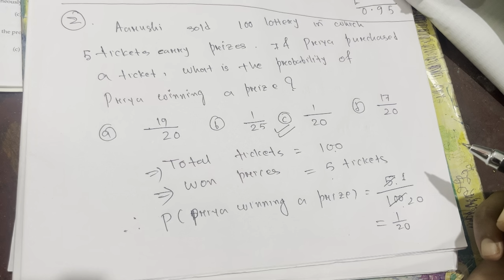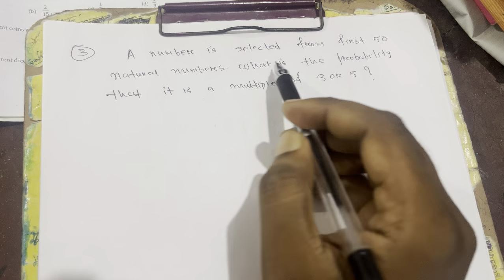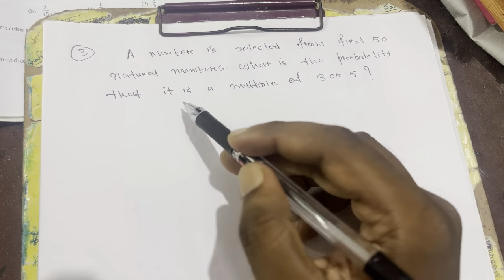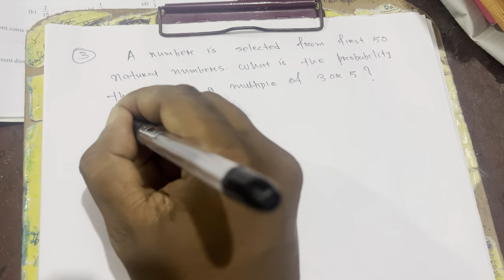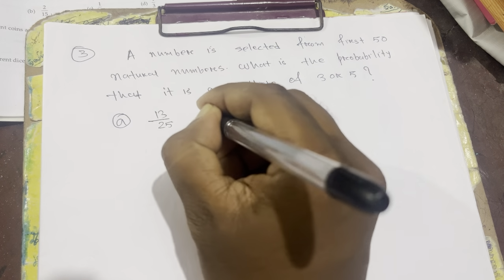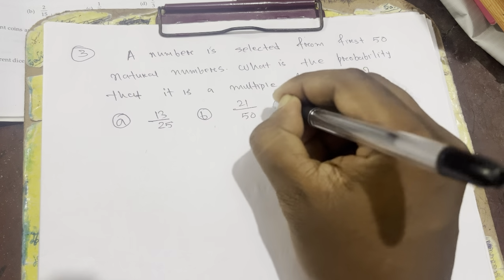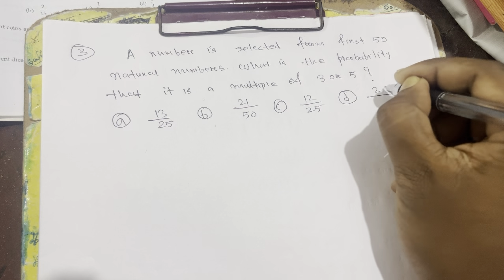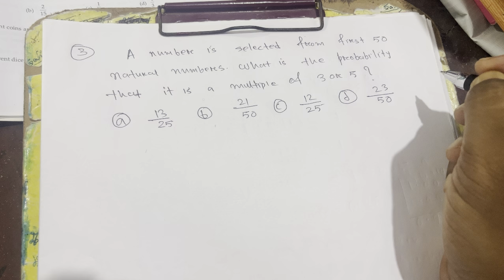Okay, very simple. So question number 3. A number is selected from the first 50 natural numbers. What is the probability that it is a multiple of 3 or 5? The options are A, 13 by 25; B, 21 by 50; C, 12 by 25; and D, 23 by 50. Okay? So this is very simple.